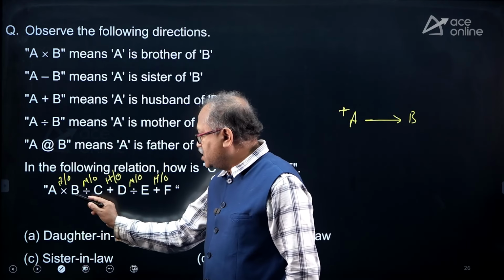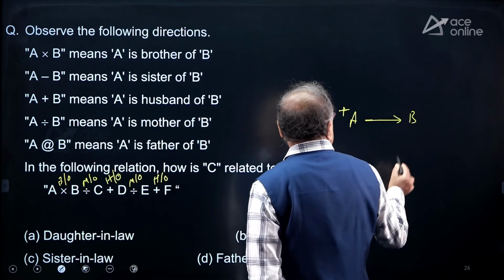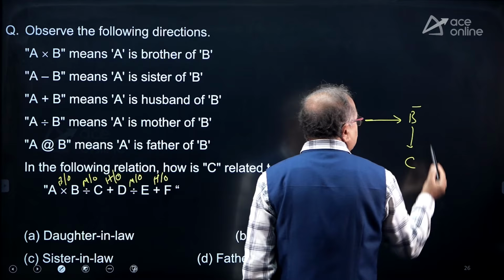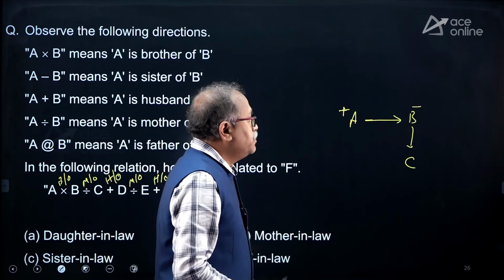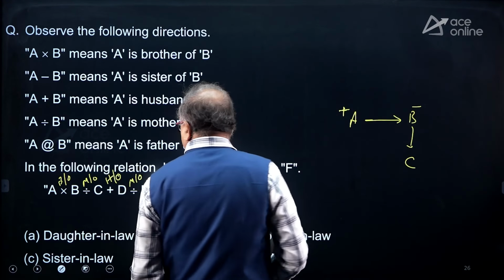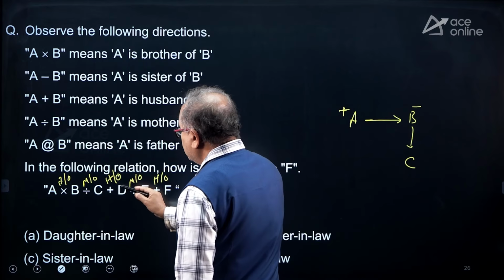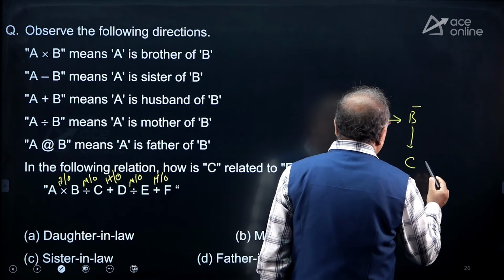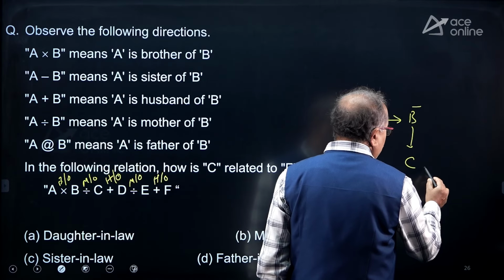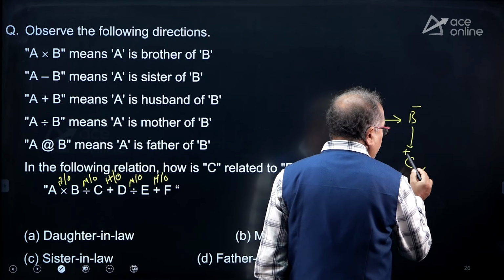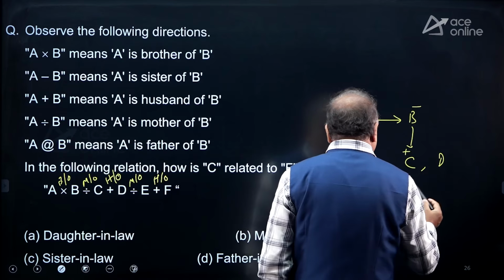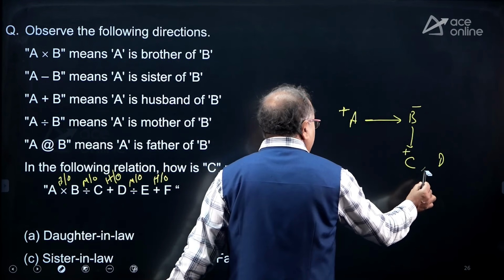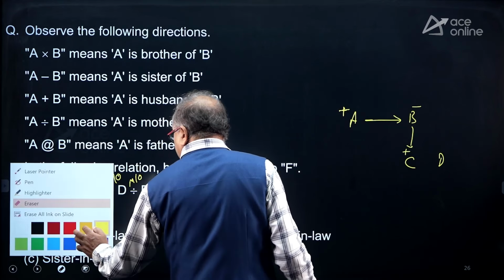But the next is there, B is mother of C. So B is a mother of C. So this is female, B being mother of C. And C is husband of D. So C is male, husband of D. So I can put that star over here, linking them wife and husband.